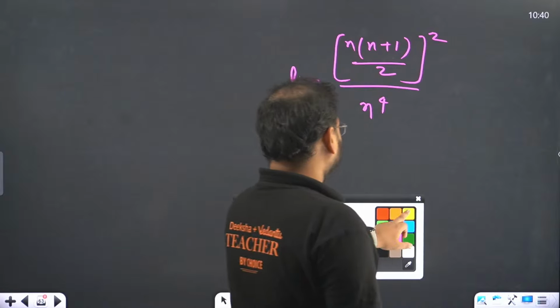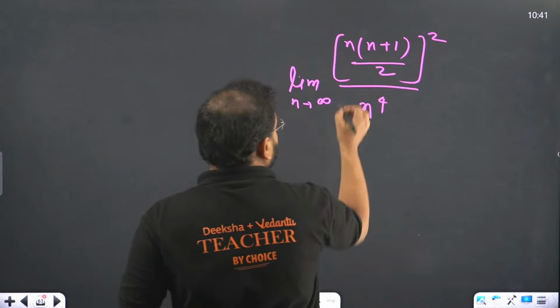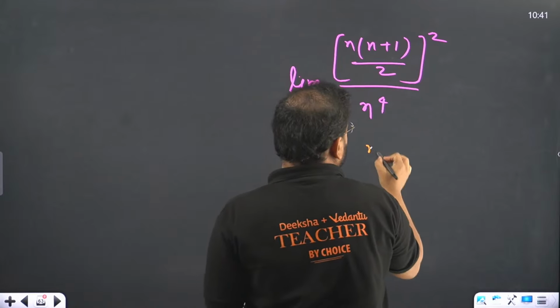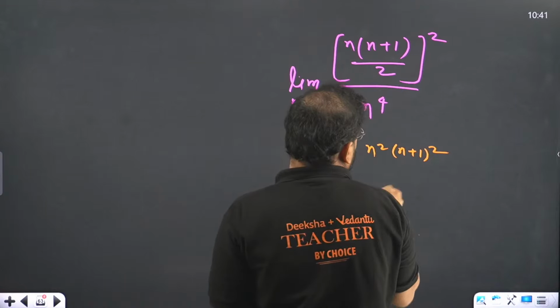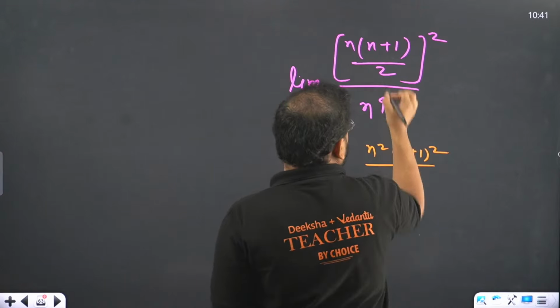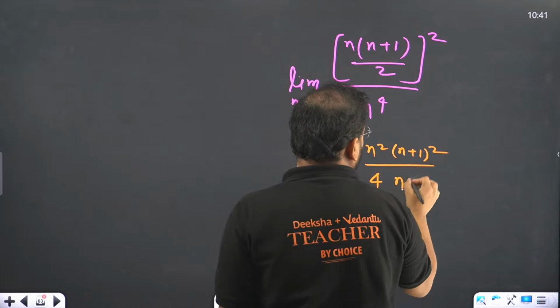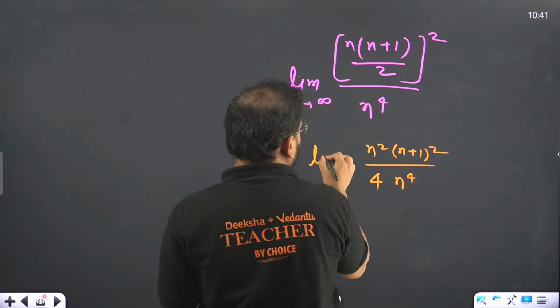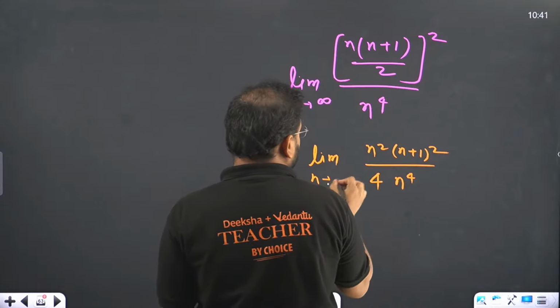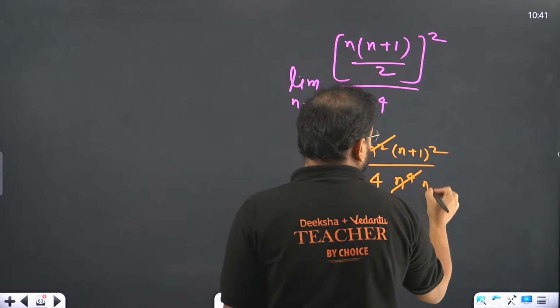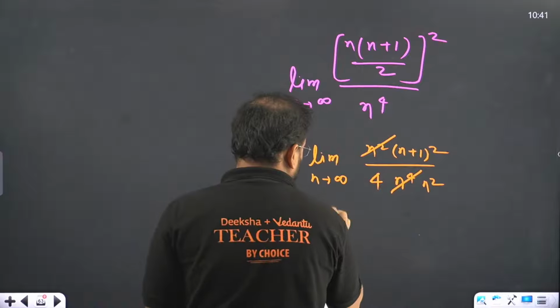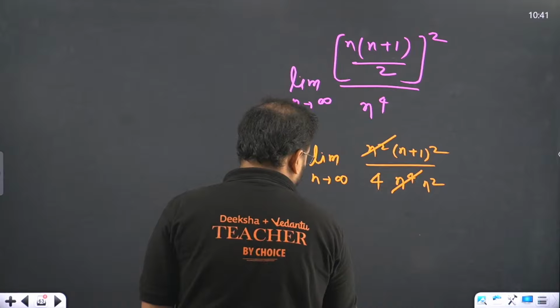Great. Have a look. Solve it. So we expand it, we'll get n square, n plus 1 the whole square divided by 2 square, which is 4, and we have n power 4, limit n tends to infinity. Again, this cancels. Only n square left.